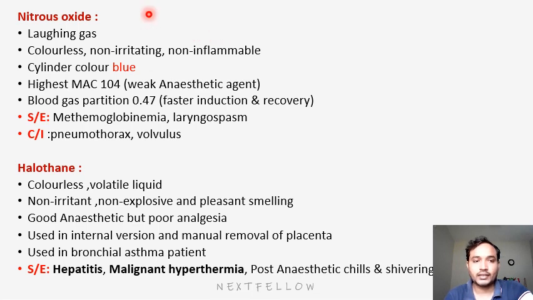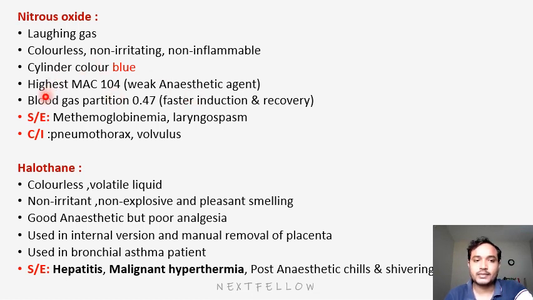So nitrous oxide has the highest MAC, that is, the minimum alveolar concentration is highest. That means it needs a high dose to produce anesthesia, so it is a weak anesthetic. If you are giving a small dose and it still produces anesthesia, it is a potent anesthetic. Here nitrous oxide has the highest MAC, 104. Since it has the highest minimum alveolar concentration, we need to give more dose to attain proper anesthesia. That means obviously it is a weak anesthetic.